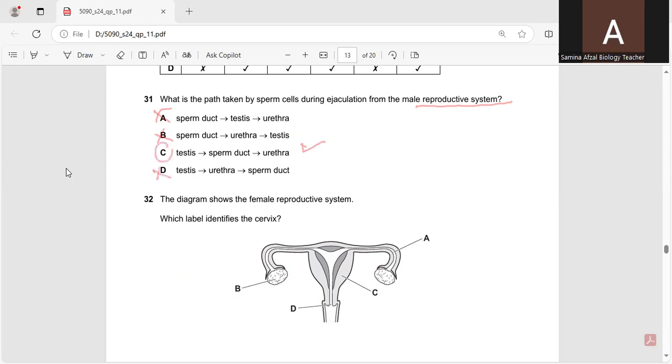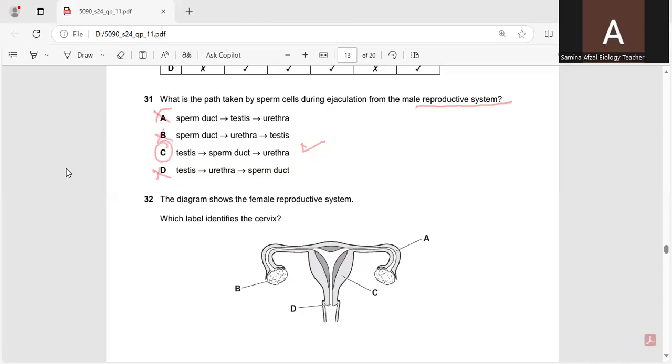So C is the correct option. That is, the testis will release the sperms and these sperms will go towards the urethra through the sperm duct, and through the urethra they will be released into the vagina of the female. So C is the correct option.